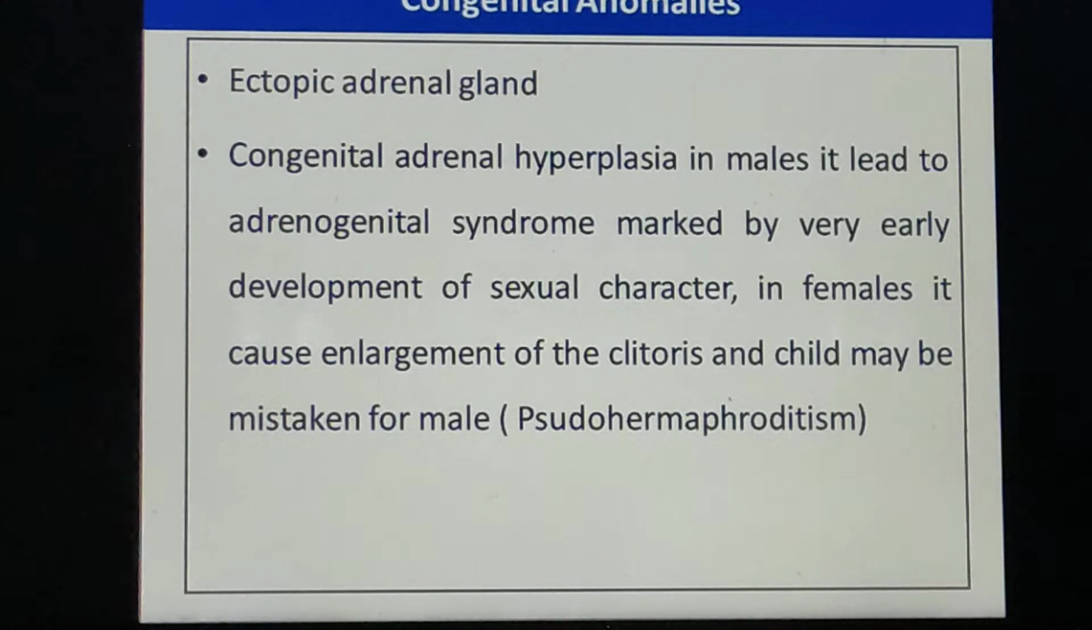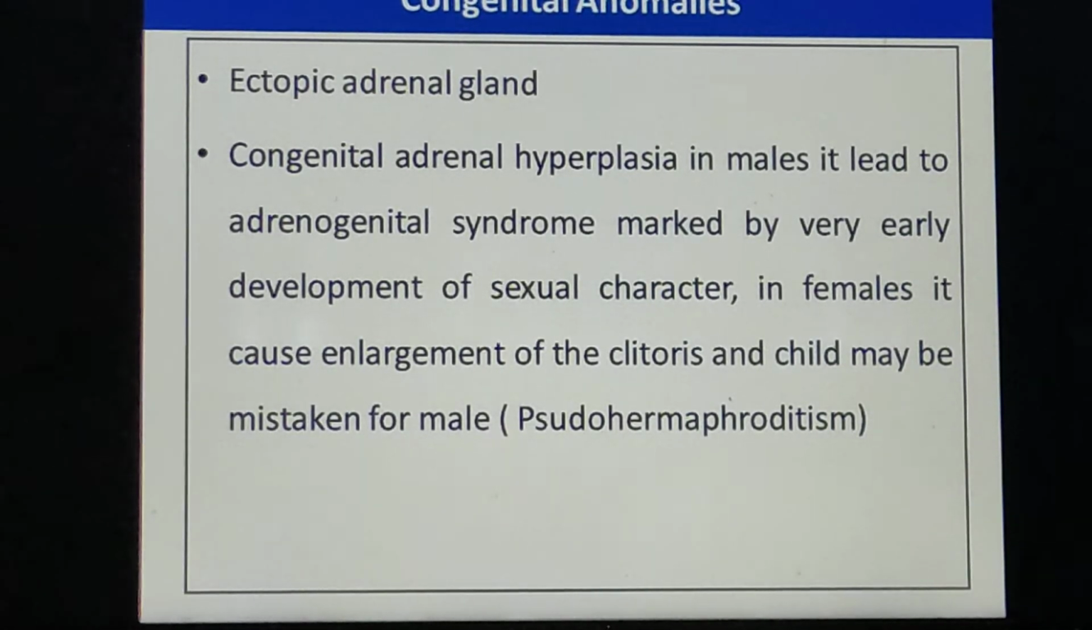What are the different anomalies related with it? There can be an ectopic adrenal gland, which can be seen in the mesentery, or in any part like the peritoneum. Its normal situation is in the upper part of the kidney. It may be seen bilateral to the kidney, and that is called an ectopic adrenal gland.